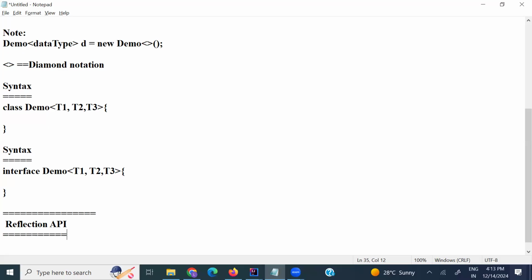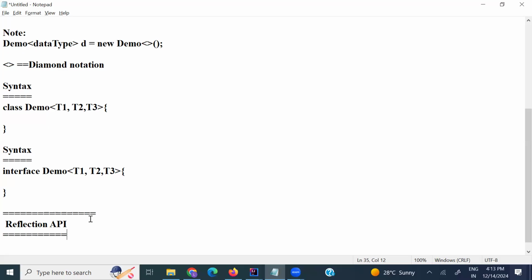For example, using the reflection API at runtime we can determine what methods, fields, constructors, and modifiers a class supports. At runtime we can check.